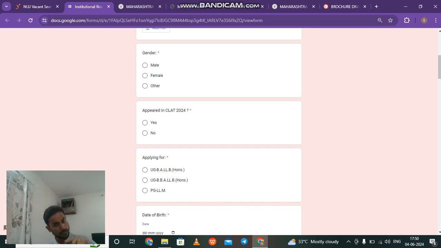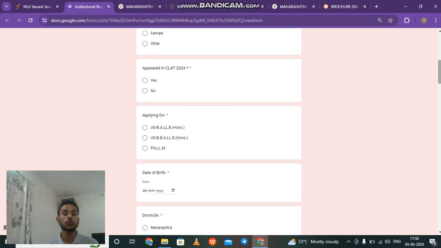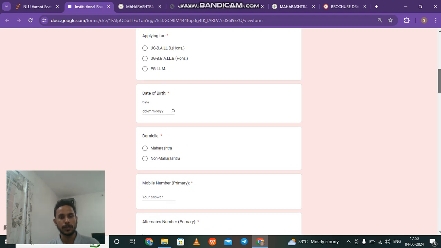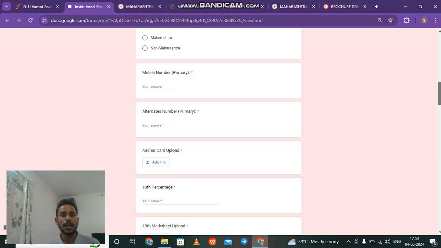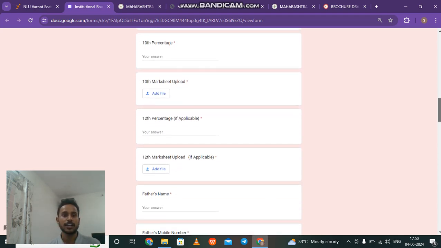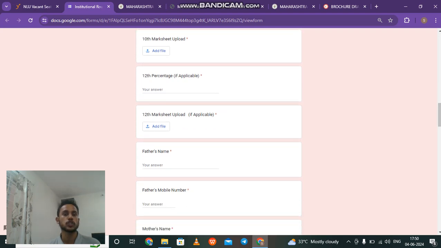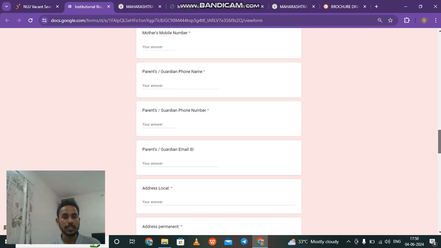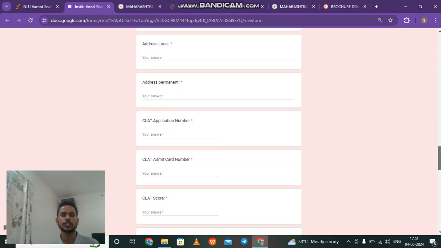So you make an application form here choosing BALLB, and make another application form, with another payment, for BBALLB. You can't do both in the same single application. Then date of birth, domicile, mobile number, then Aadhaar card, 10th mark sheet, 10th percentage, 12th mark sheet if applicable is given. So you don't have it. Now if you come down here, all other information is very basic.